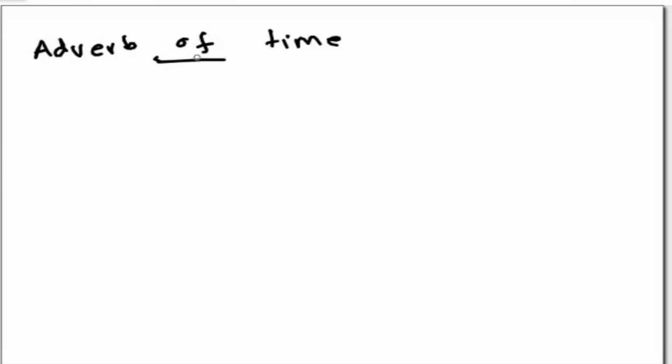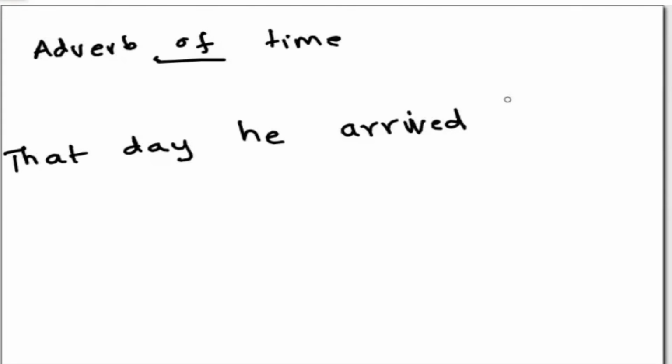Okay, so my example is: that day he arrived late. So that day he arrived late. Late shows the time.